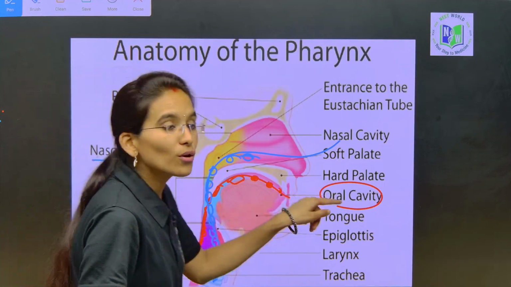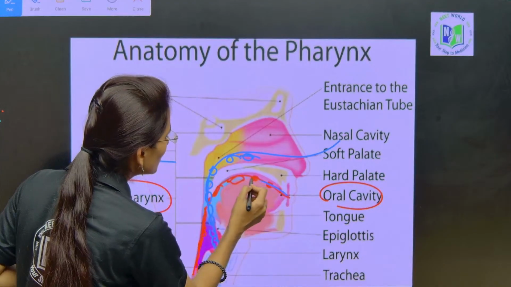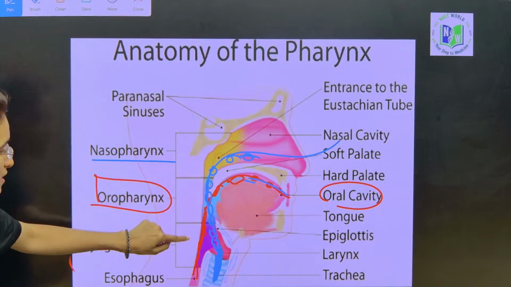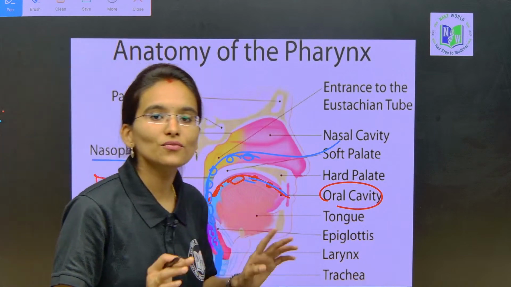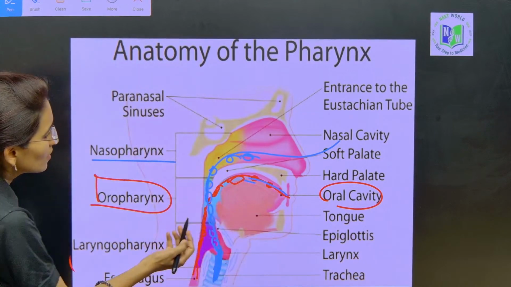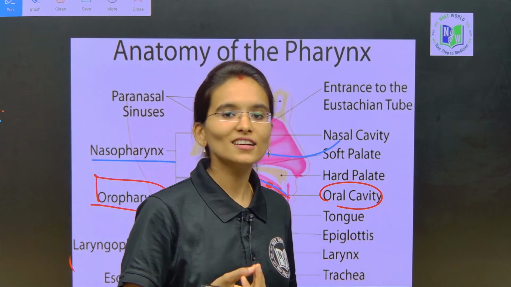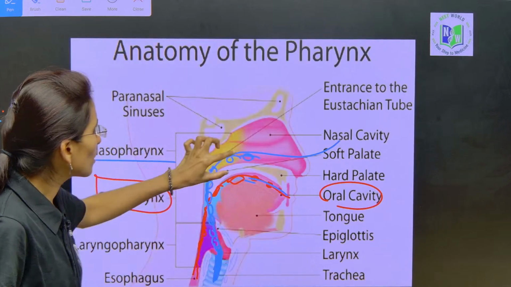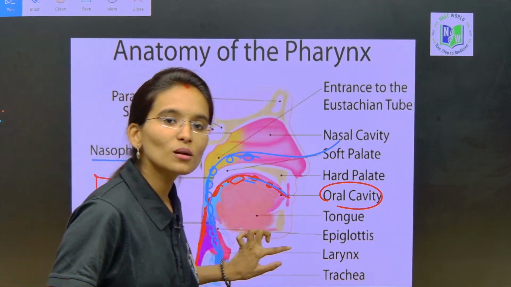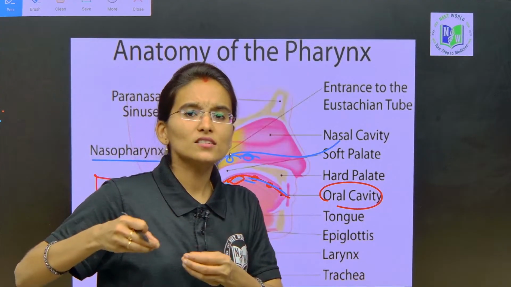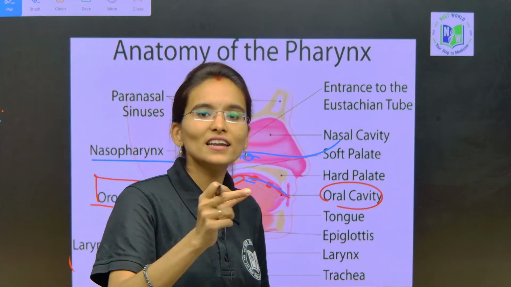And from the oral cavity we take the food, and next it is going to enter into the oropharynx, and next it is passed into the esophagus. Can you observe here? The red colored ones that I have drawn are the food particles, right. Both the oxygen entering our body and the food we take are passing through the pharynx itself, okay.